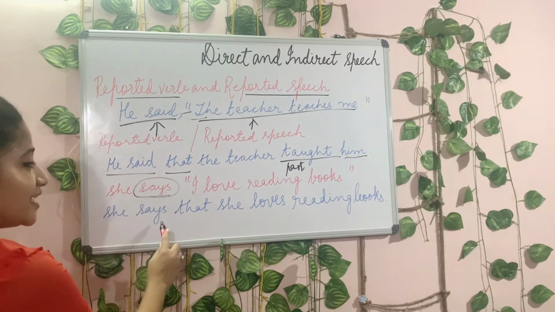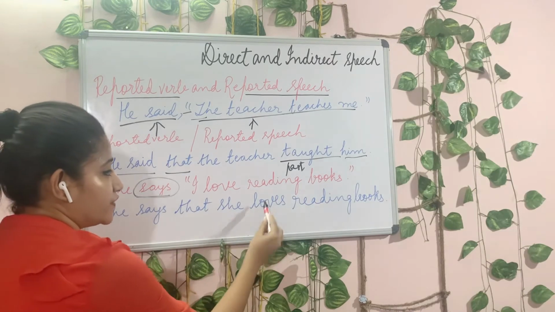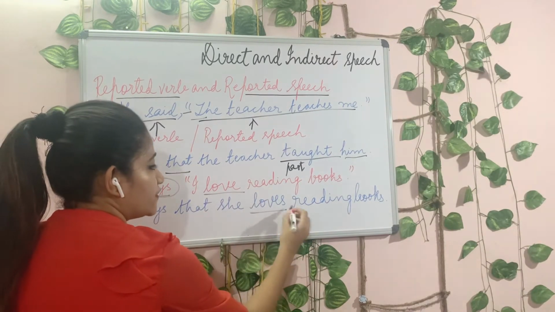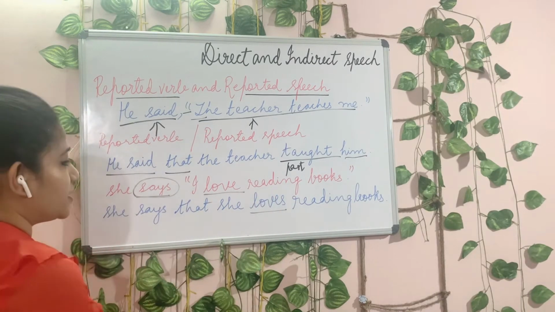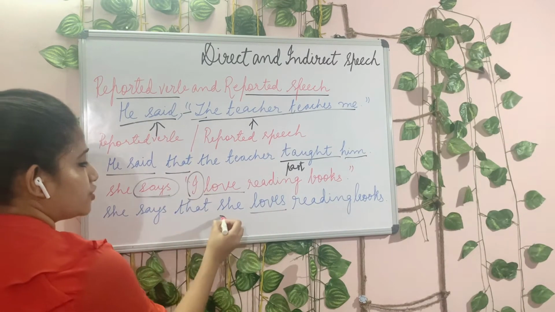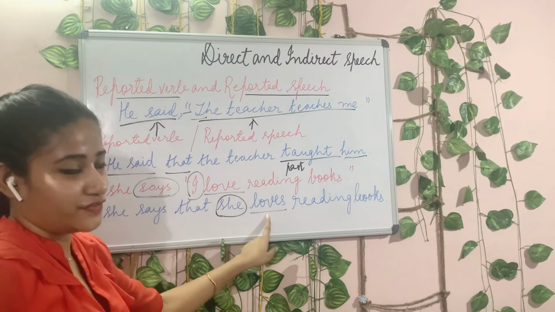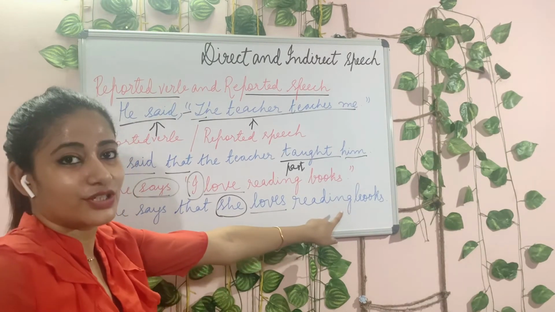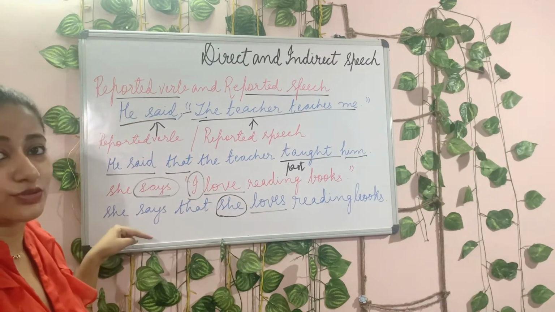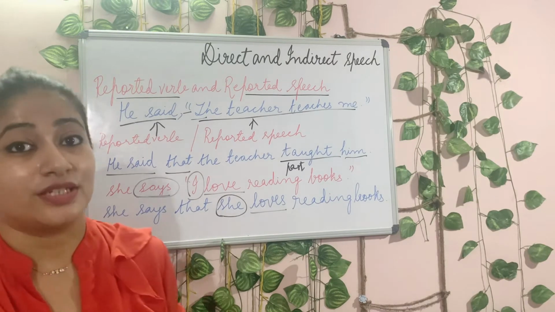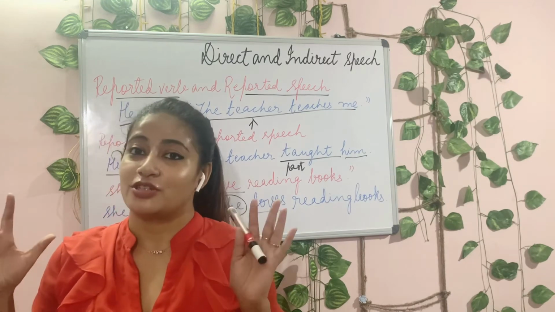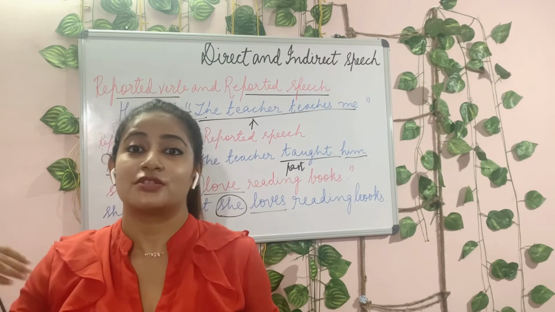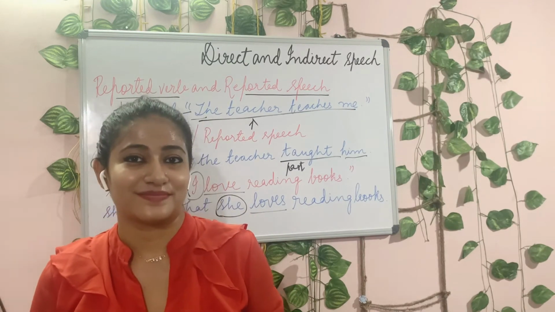She says that she loves reading books. Why does love become loves? Because I, the first person, changes to she. She loves reading books. So these are the two variants that I showed you today based on the reported verb. Remember, based on the reported verb, the reported speech changes.